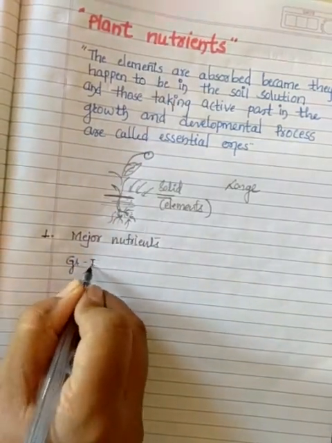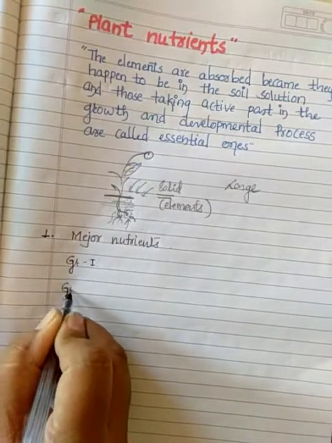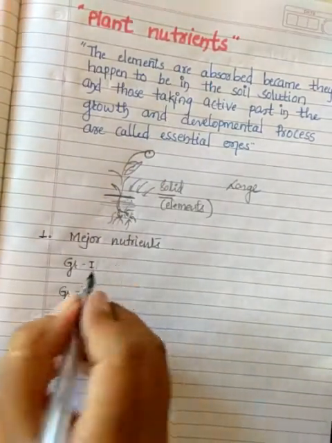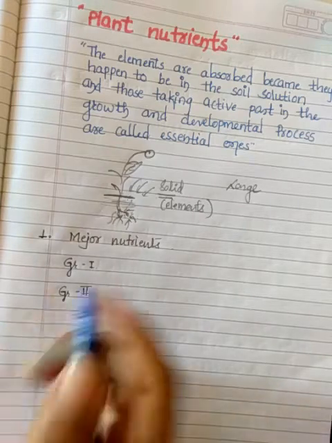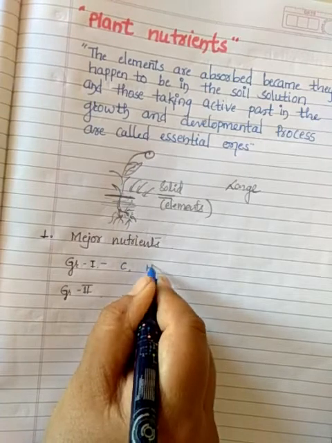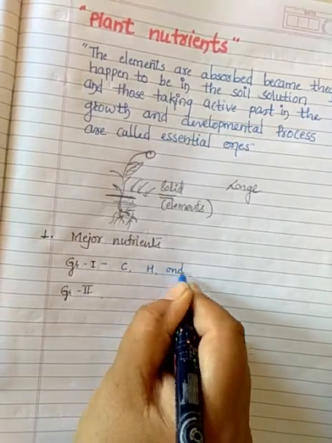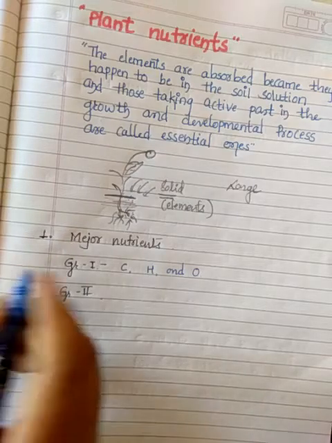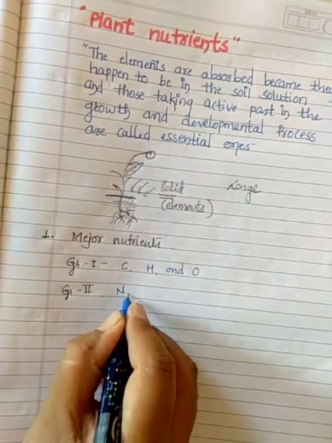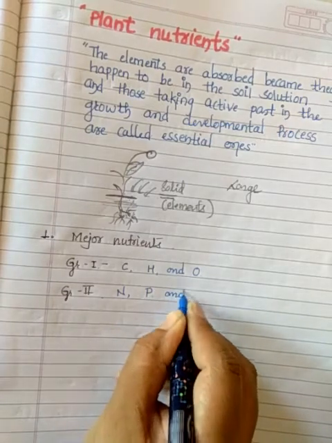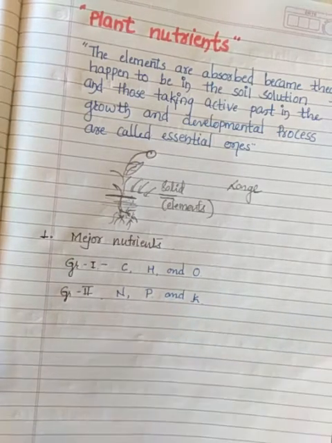Group 1, which are required essentially: carbon, hydrogen, and oxygen. Group 2: nitrogen, phosphorus, and potassium.